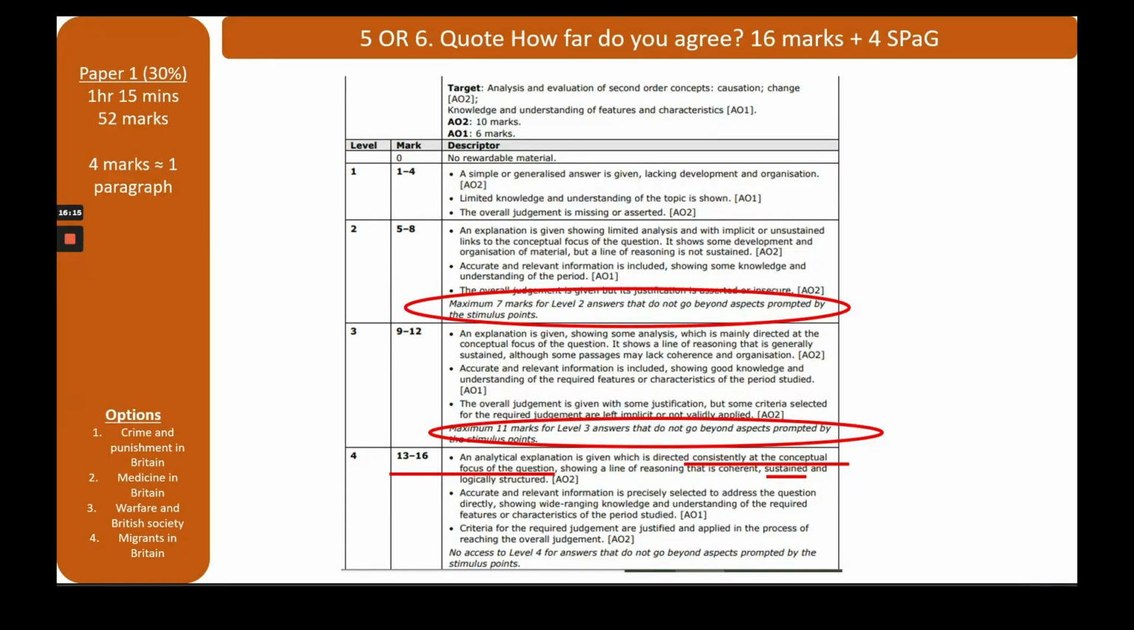So, just like with the previous question, question 4, you're capped at the amount of marks you could get if you don't go beyond the stimulus points. So if it's a level 2 answer, you can't get any more than 7. If it's a level 3 answer, you can't get any more than 11. And again, you need to stick with the focus of the question, and your line of reasoning needs to be sustained throughout the entire answer.